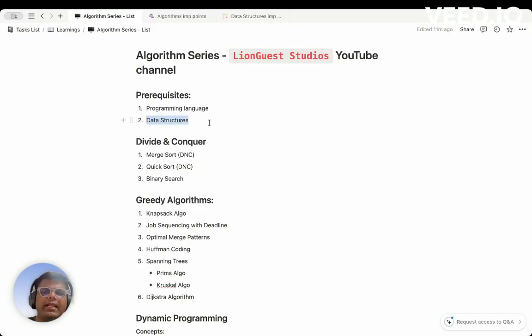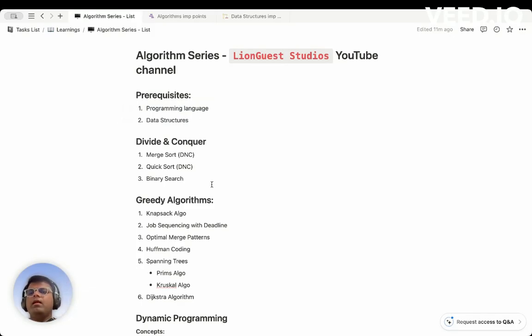Secondly, the most important thing, you should be comfortable with all the data structures that we have: queues, stacks, hash maps, then trees, graphs, and heaps as well. We will not be covering them, and we will be only focusing on the algorithms part and not the data structures. I think these are the only two prerequisites that you actually require.